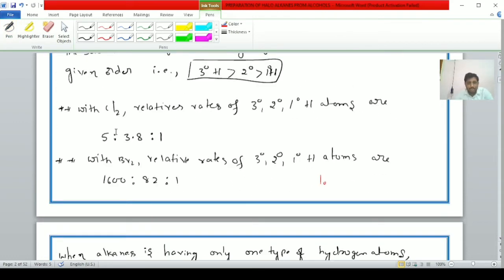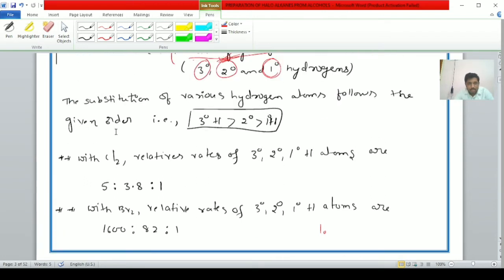Next, student. The substitution of various hydrogen atoms follows the given order, for example, tertiary hydrogen, secondary hydrogen, and primary hydrogen.